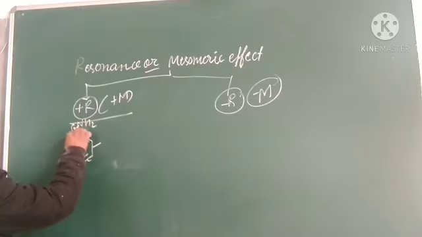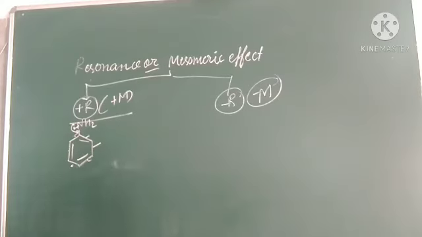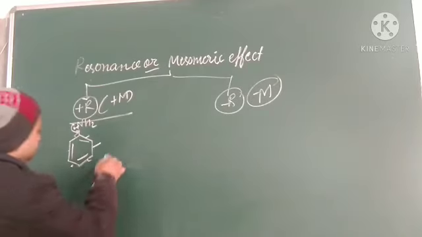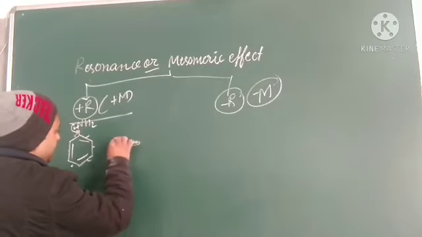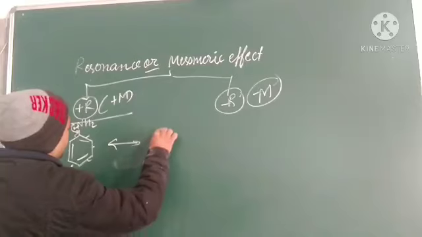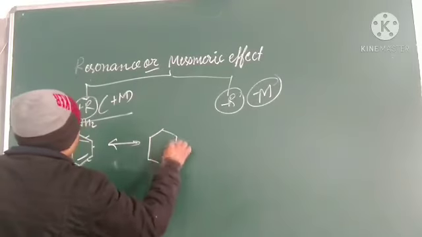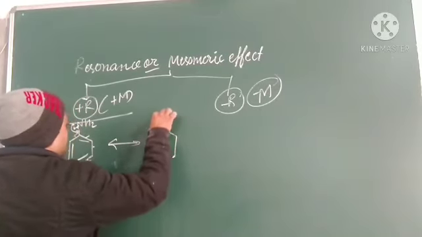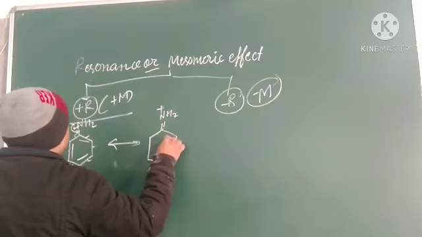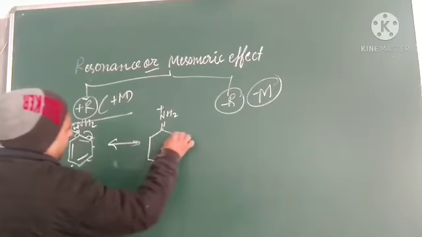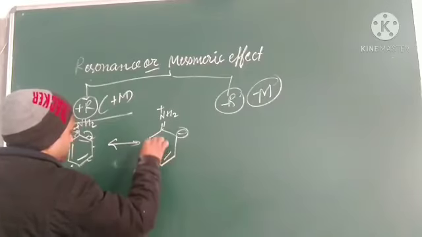So it is transferring electrons, so it shows the plus effect. What will happen? You see, it happens like this: the double bond, and this bond will shift here, and it will be single bond, double bond, and this.